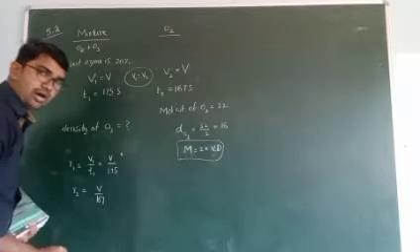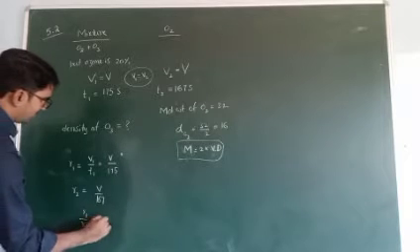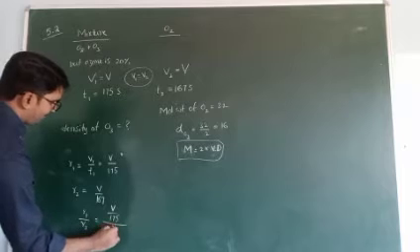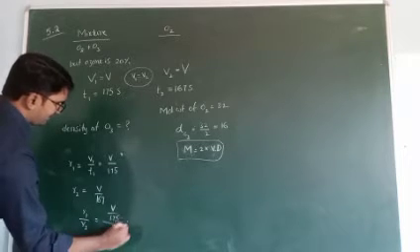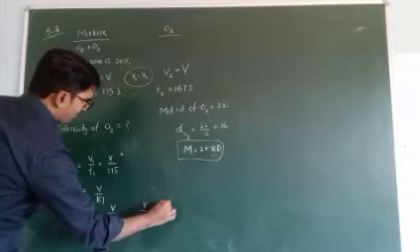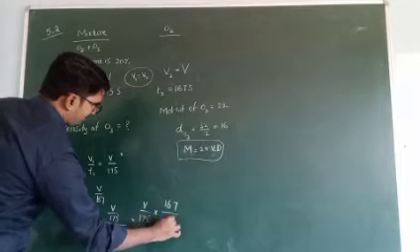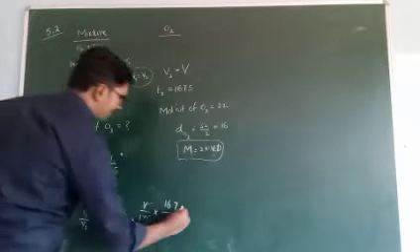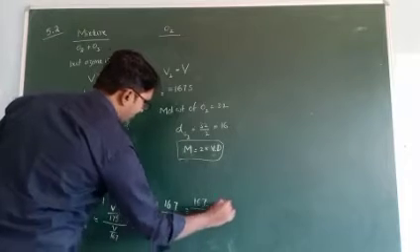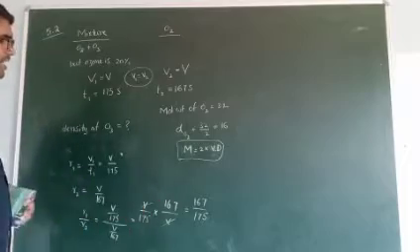So R1 by R2 is equal to V by 175 into 167 by V. Both V cancel. This is 167 by 175. This is the R1 by R2 value.